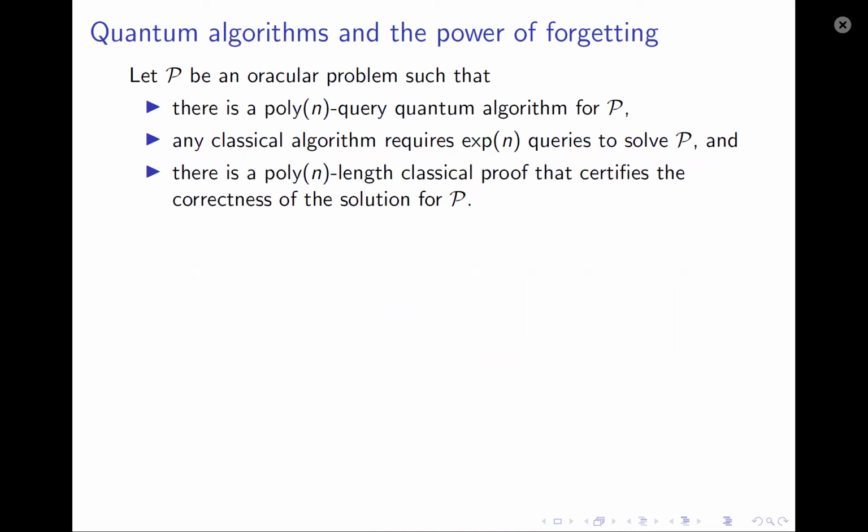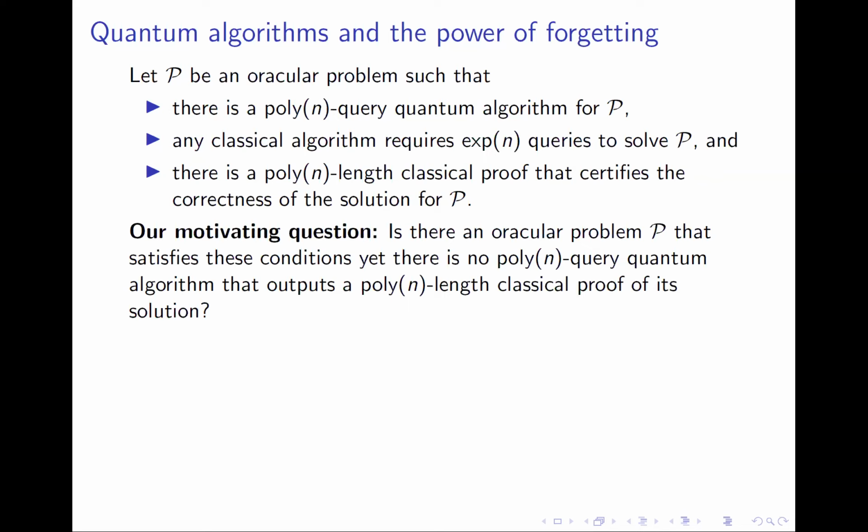We begin with the scenario we are interested in. Let P be any black box problem that exhibits exponential quantum advantage. That is, there is a query-efficient quantum algorithm for P, but no query-efficient classical algorithm. And there is a small classical proof that certifies the correctness of the solution for P.